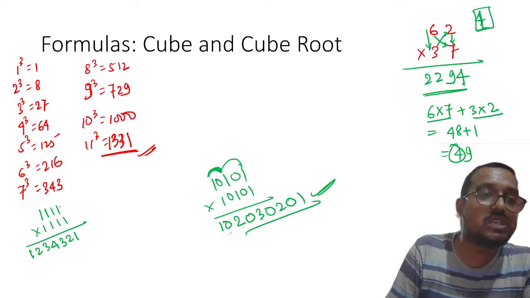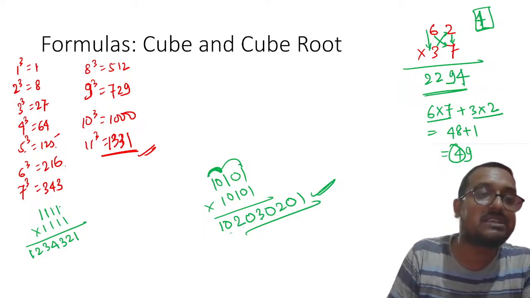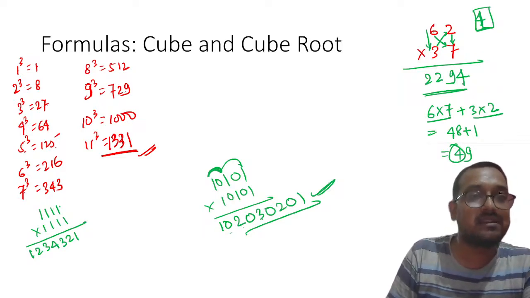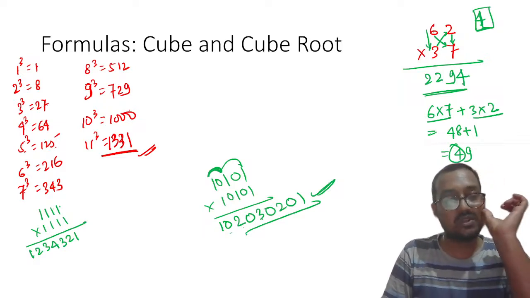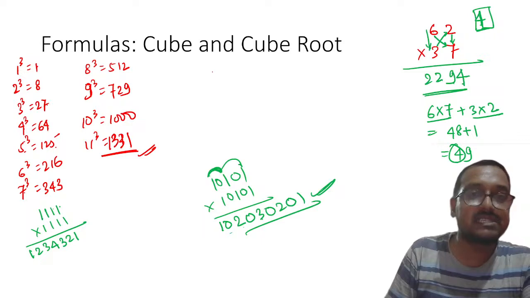Now my dear students, if you see, 1 has been mapped to 1, 2 has been mapped to 8, 3 has been mapped to 7, 4 has been mapped to 4, 5 to 5, 6 to 6, 7 to 3, and 8 to 2, and 9 to 9, 0 to 0. Understood? Understood this thing? I hope this is extremely clear.